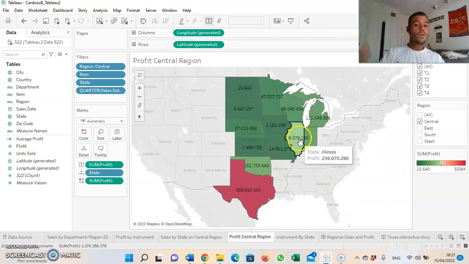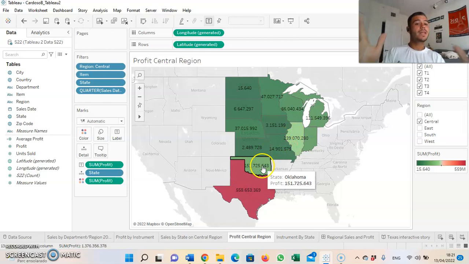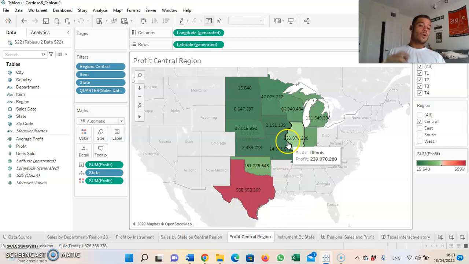And here we have a map, actually an interactive map of the whole central region of the data. Well, as you can see here, we have Texas with more than double the Illinois number, which would be the second biggest center for profiting and selling instruments in the central region.